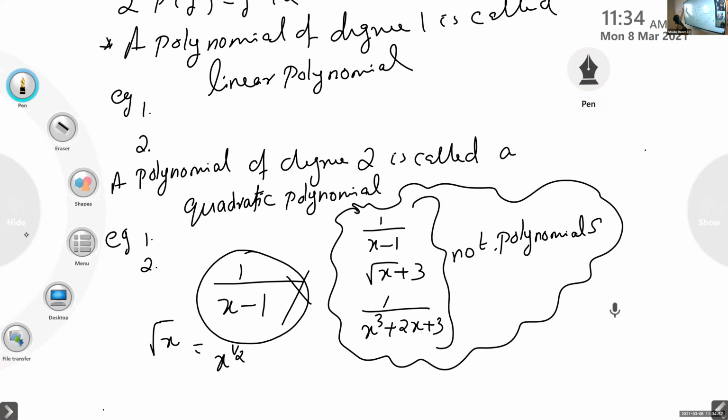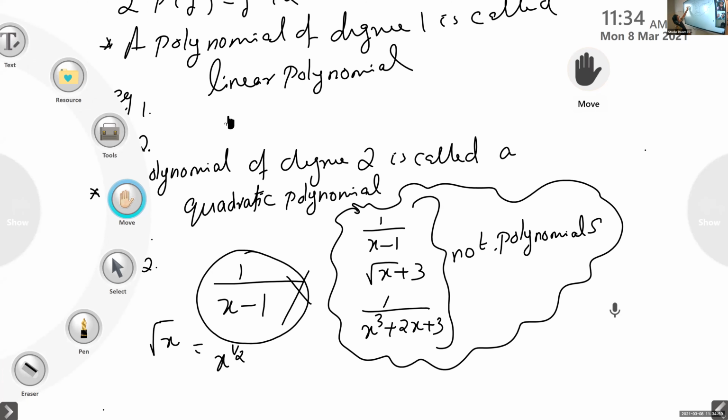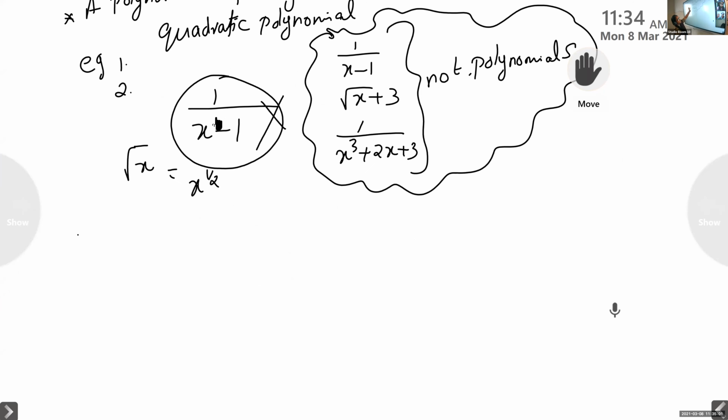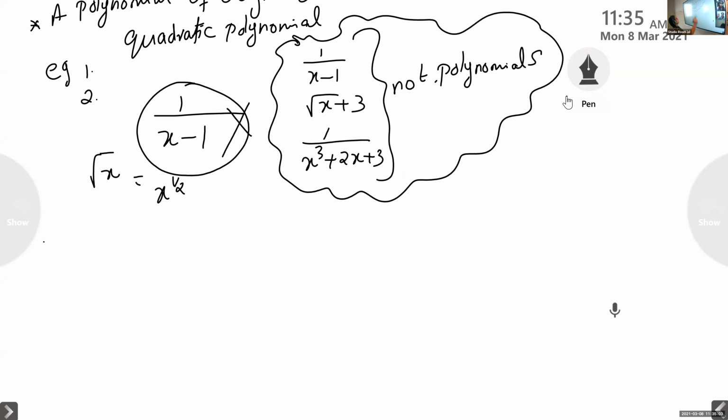Now, some other example. What about this one? Root 2x plus 5. Is this a polynomial? Or x by 21 plus 7.